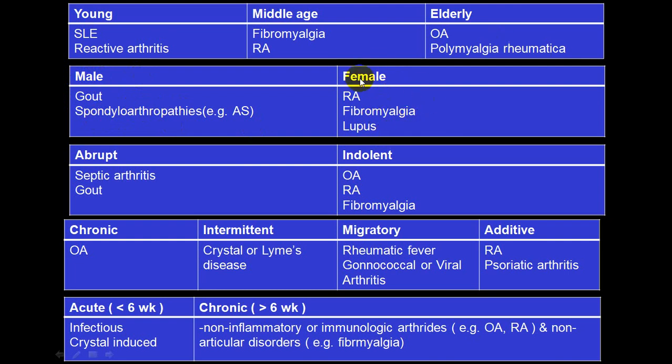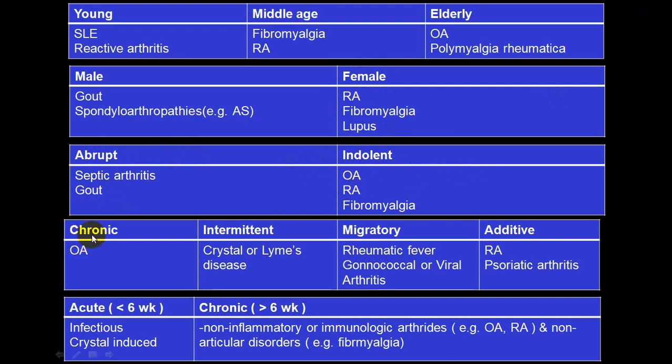SLE is again more common in female as compared to male. So in a male, gout and spondyloarthritis, or what we call ankylosing spondylitis, are more common, while rheumatoid arthritis and lupus, that is SLE, are more common in female. As far as acute onset is concerned, septic arthritis and gout are the most common, while slow onset includes osteoarthritis and rheumatoid arthritis.